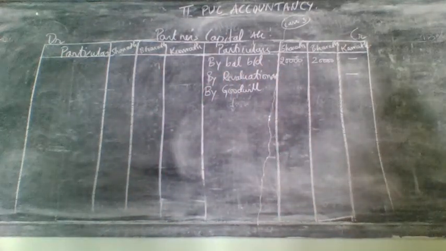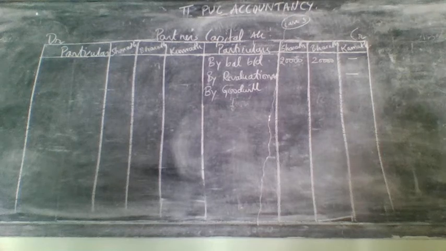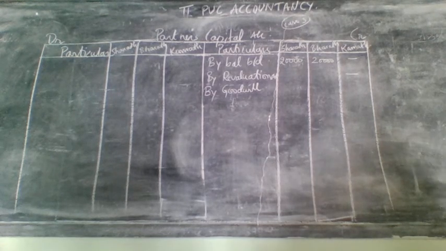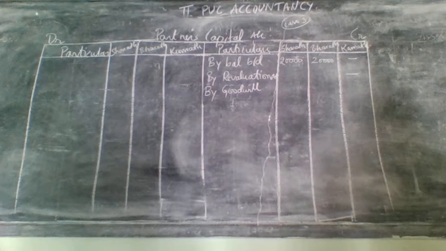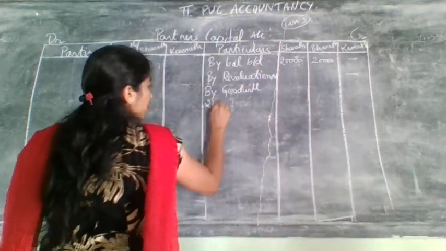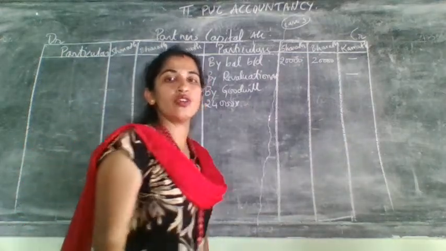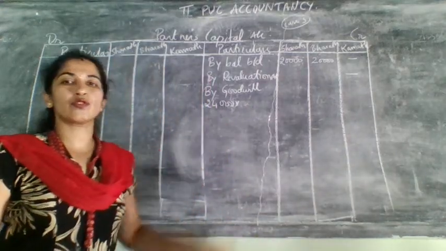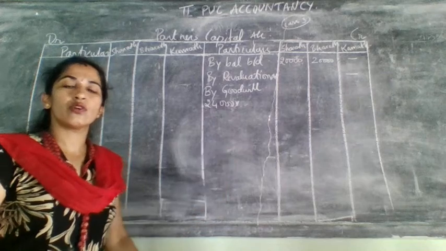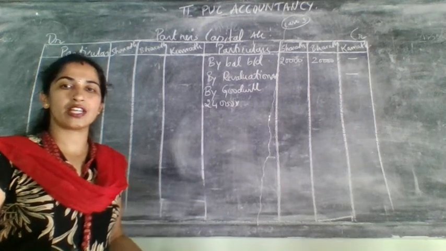This is case 3 here, no change at all. Goodwill you need to write down as it is. How much he will bring for goodwill? He will not bring any amount of goodwill. Goodwill was raised in the business itself. So it was 24,000. How much? 24,000. The ratio here for the distribution of the first two cases, goodwill distribution ratio is sacrifice ratio, but for